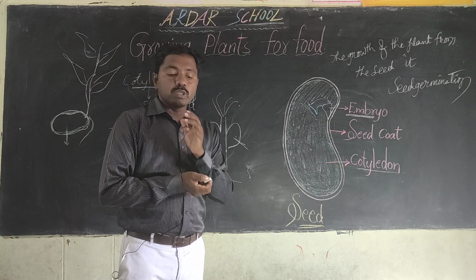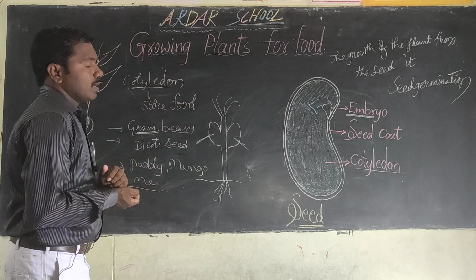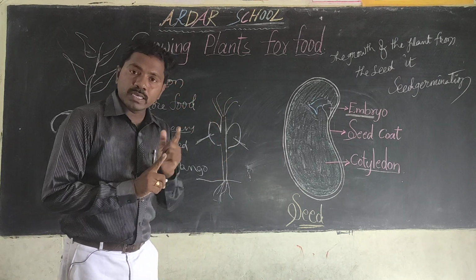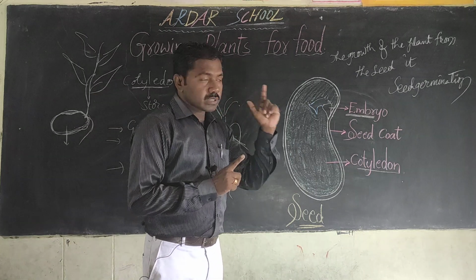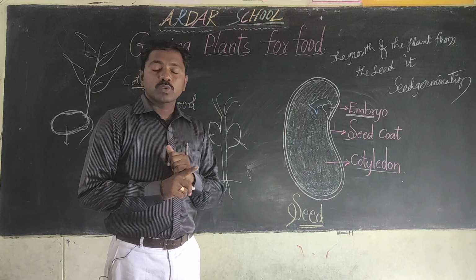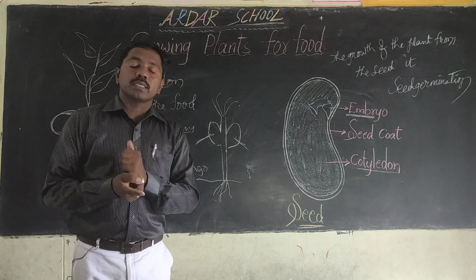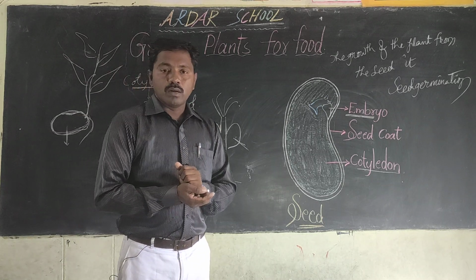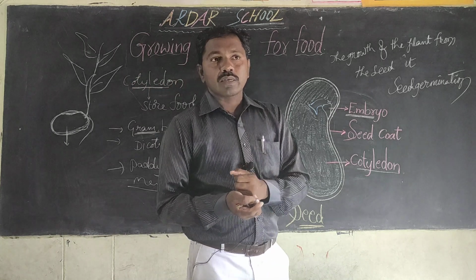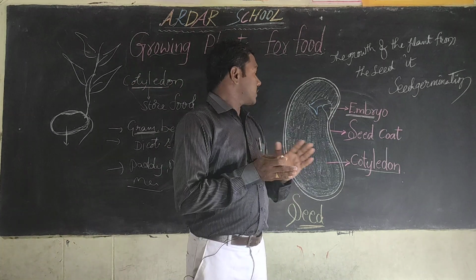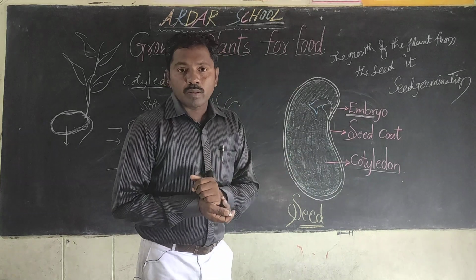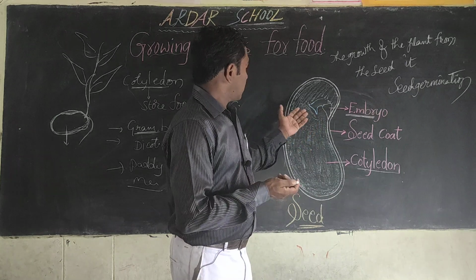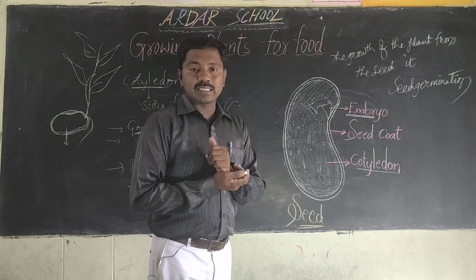It depends upon so many factors: soil, water, nutrients, and next sunlight. These are very important factors. When all these factors are available, only then can the seed germinate into a new plant, or baby plant, or saplings, or seedlings.